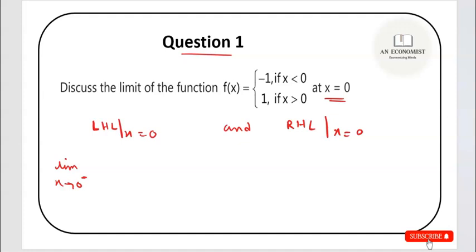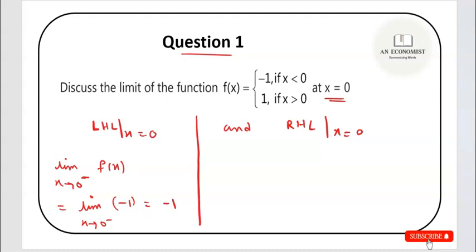x tends to 0 minus, because we are taking from the left hand side, f(x), what will this be? Limit x tends to 0 minus, if you see from the left hand side, the value is -1. So the value is -1 only. This expression is independent of x, so it will be as it is.